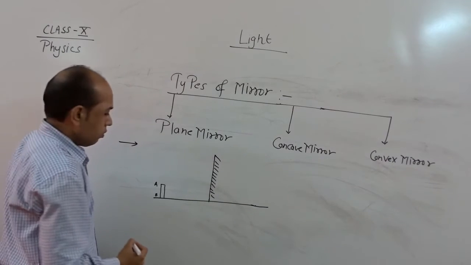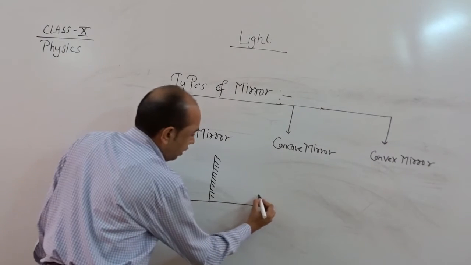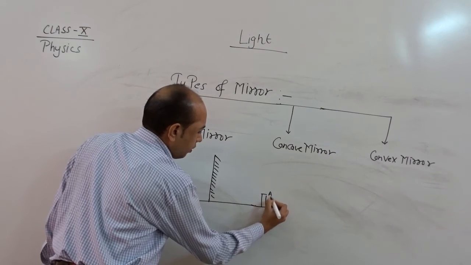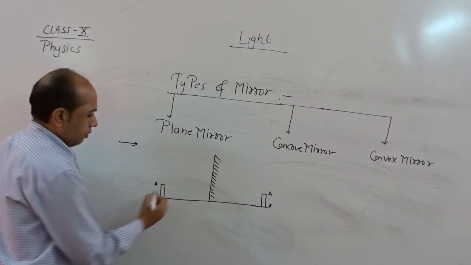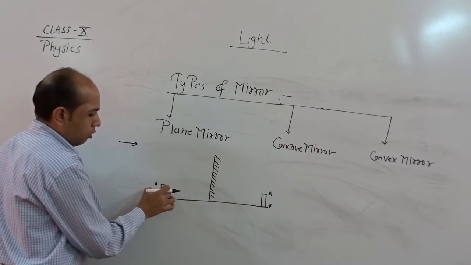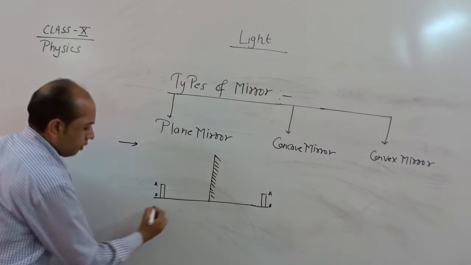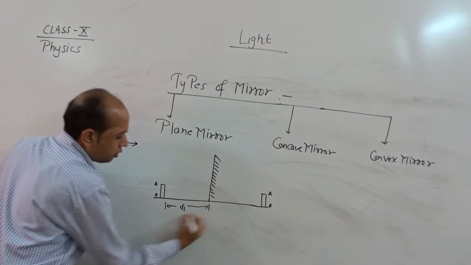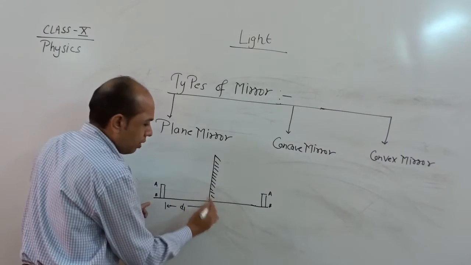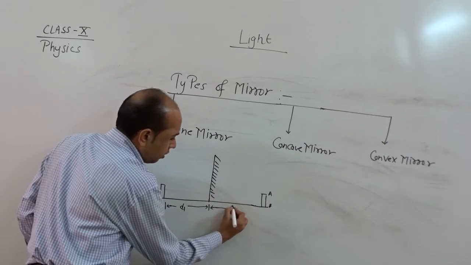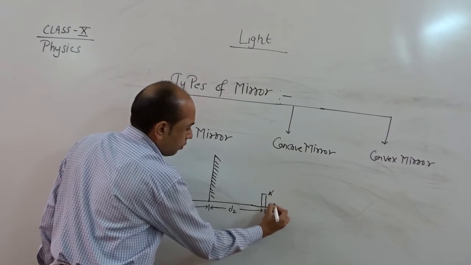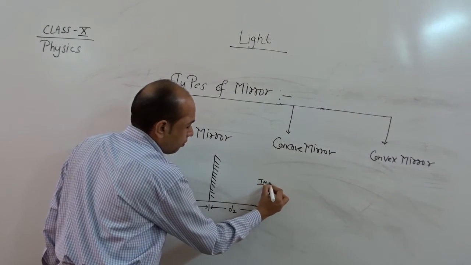So what we see here is its image, A dash and B dash. If we look at the distance between them, suppose D1 is the distance from object to mirror, and D2 is the distance from mirror to image.